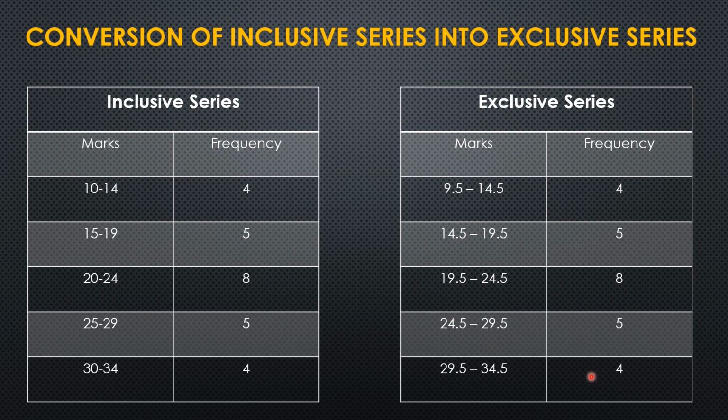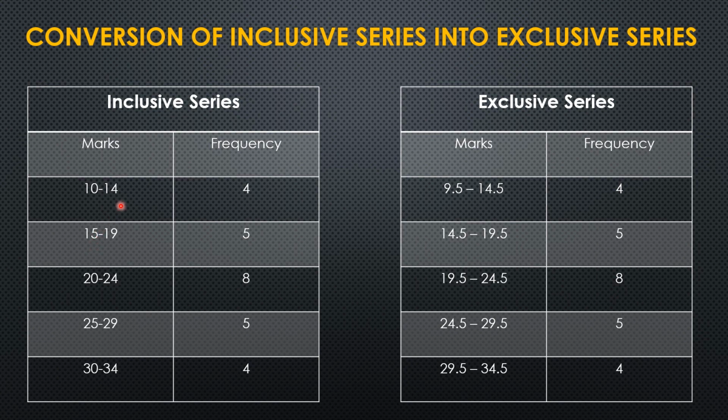Again, I am repeating, what we need to do is find the difference between the upper class limit of the first class and the lower class limit of the next class, which is 14 and 15 here. So the difference between them is 1. We will just take half of it, that is 0.5.